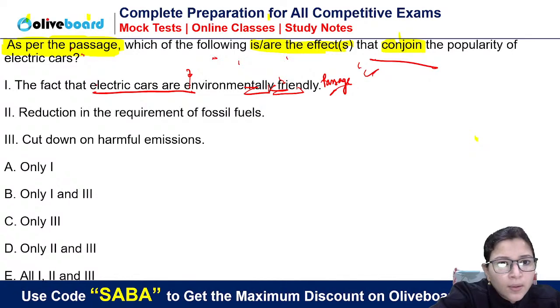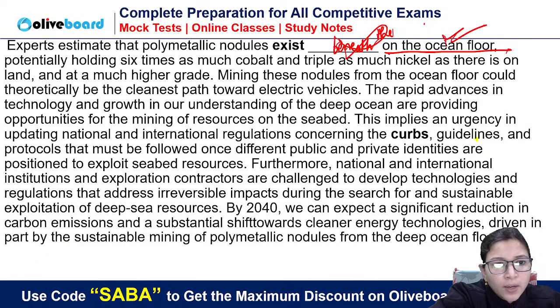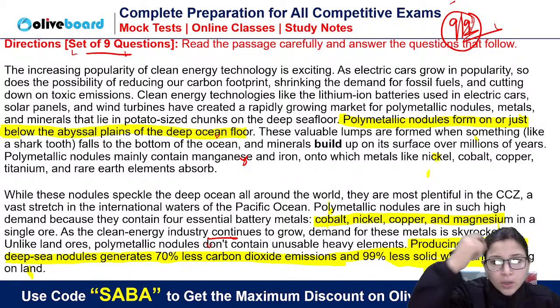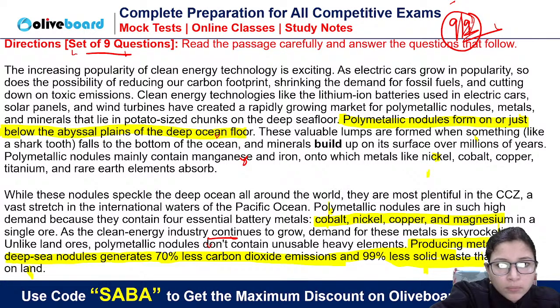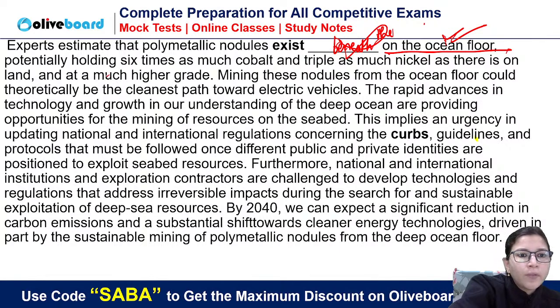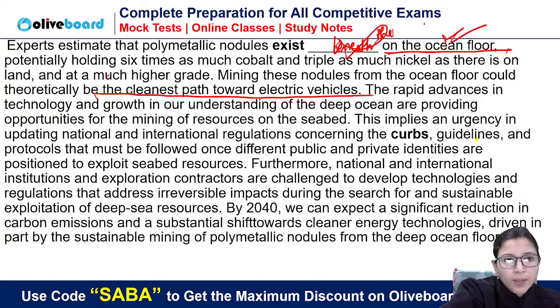Is it given in the second para? कहाँ लिखा है environmentally friendly? Let me see. Here, it's not written. Clean energy industry continues to grow. We are talking about the industry of clean energy. Everyone is running behind. See, it's just given, it would be the cleanest path towards electric vehicles. Okay.